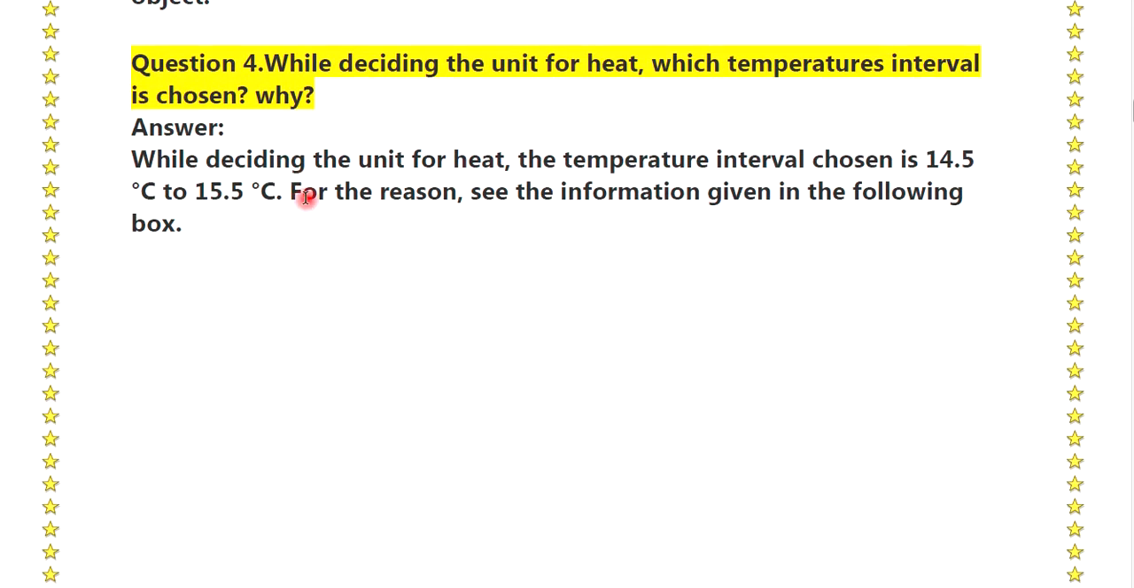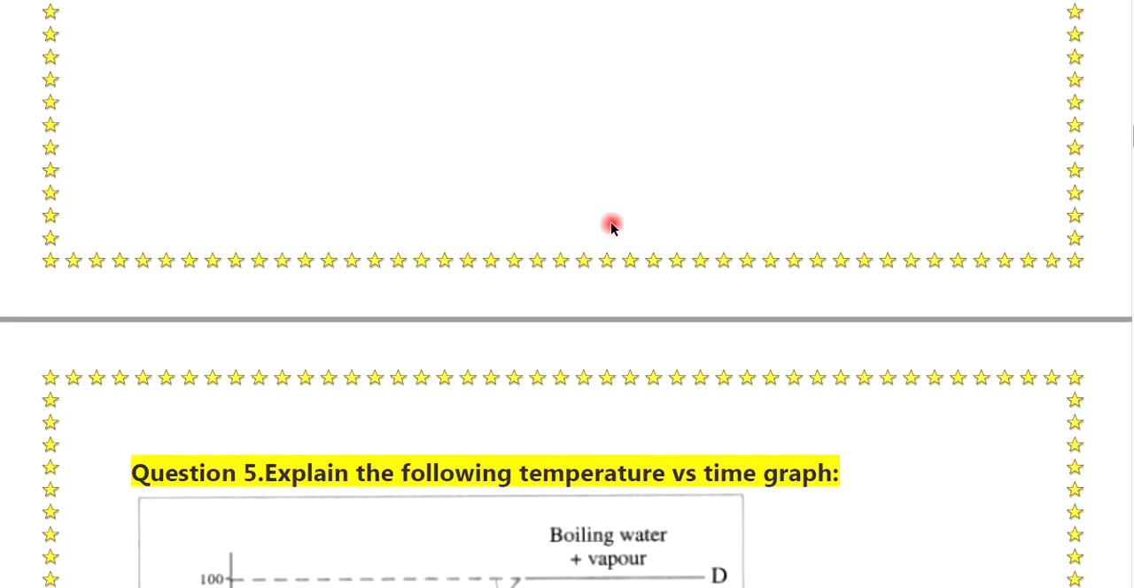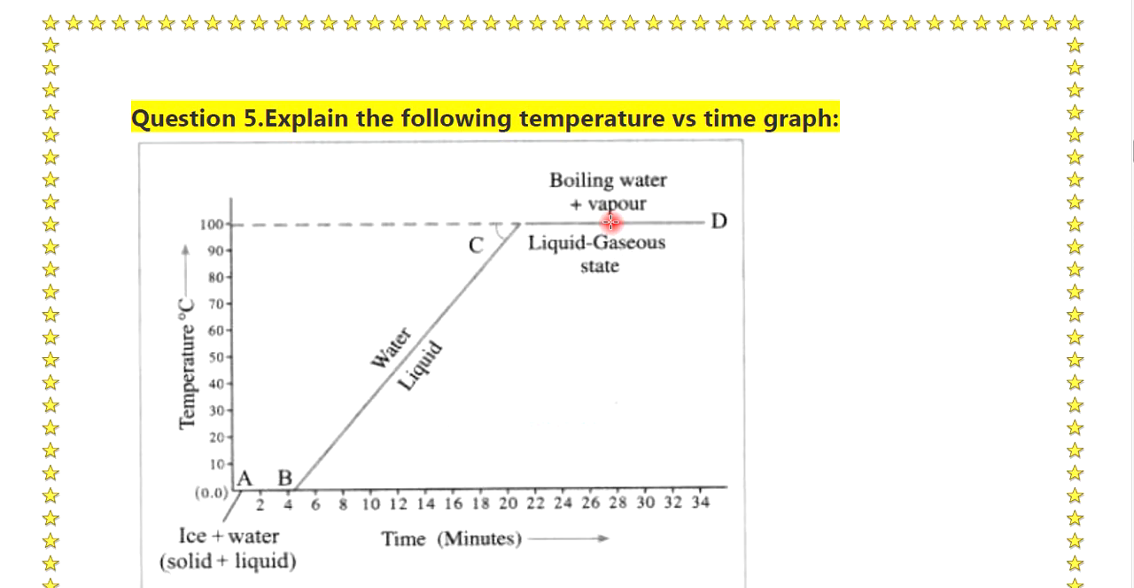Question number 4. While deciding the unit for heat, which temperature interval is chosen? Why? Answer: while deciding the unit for heat, the temperature interval chosen is 14.5 degree Celsius to 15.5 degree Celsius. For the reason, see the information given below in the following box. Okay, see this box.